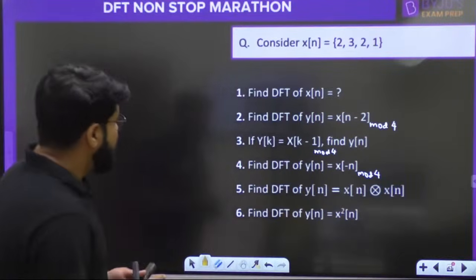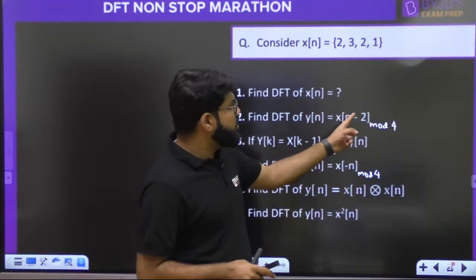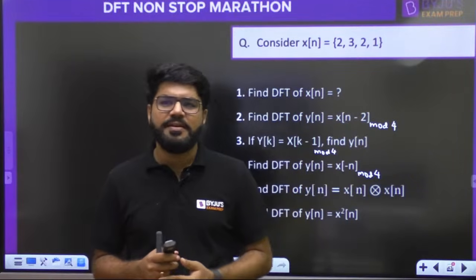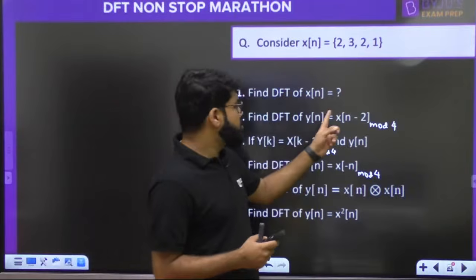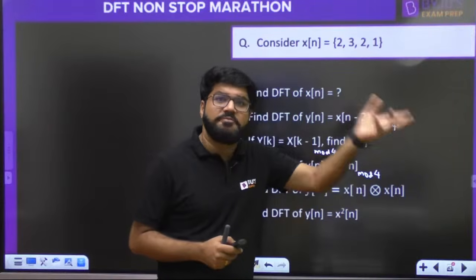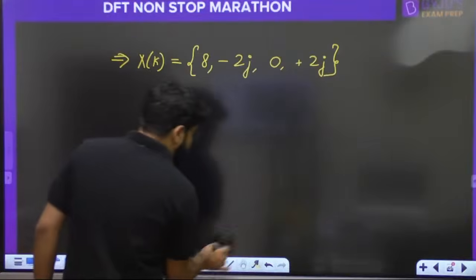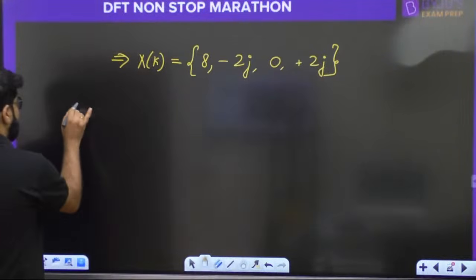Now, what do you think? Should I first circularly shift the signal and then find the DFT again? That will be lengthy, no? One method is to first shift the signal, find the new signal, and find its DFT, but that can become lengthy. So we will use the property. These are actually property-based questions. So what is the second question?